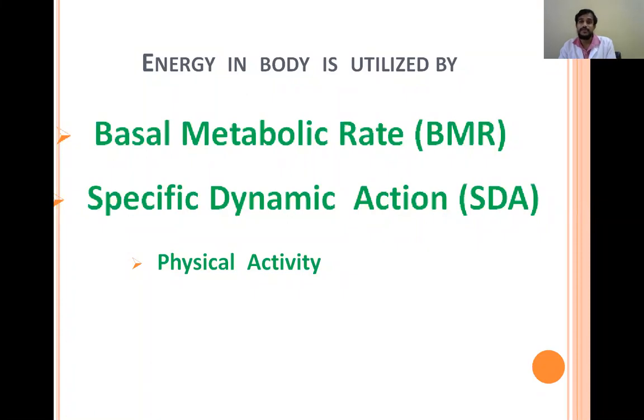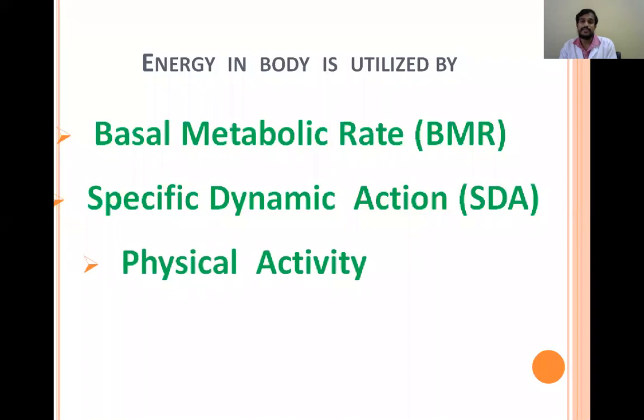That energy is known as specific dynamic action. So suppose 100 calories of energy we are getting from 100 grams of protein, and 30 calories of energy may be required which we are getting from the body. So this is another way of utilization of energy in the body.